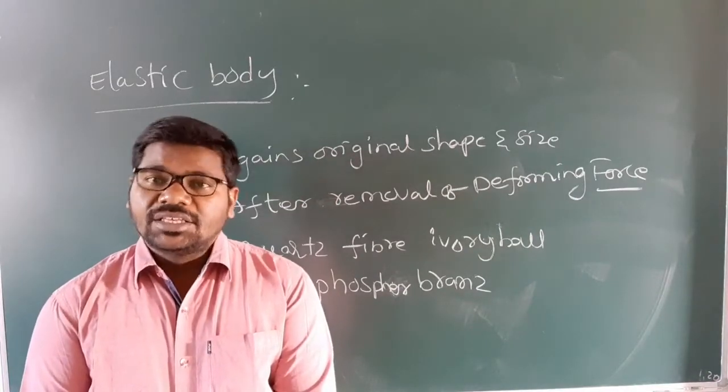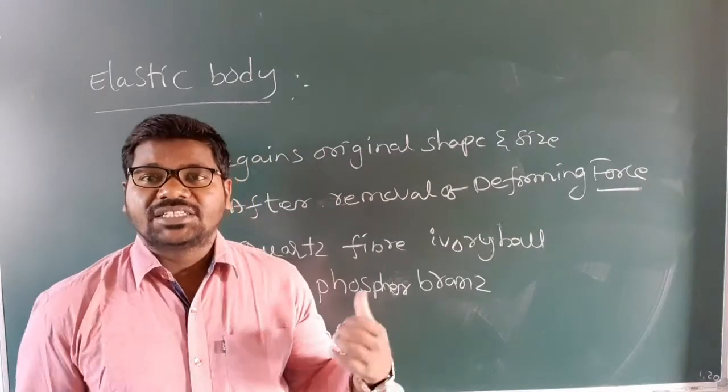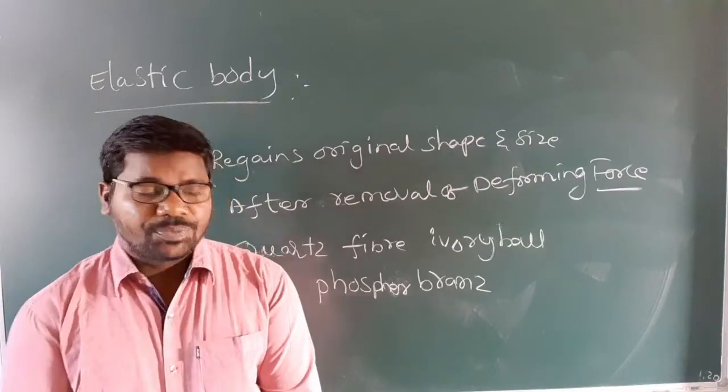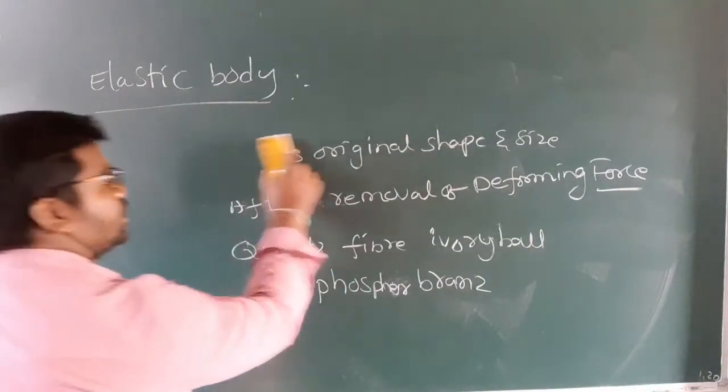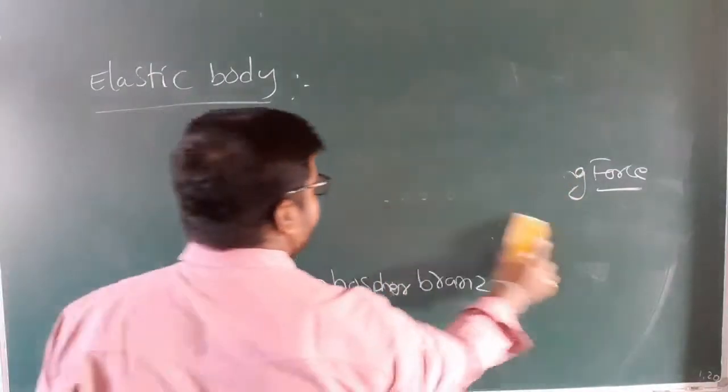Which are the examples of what, my children? Elastic body. Okay, elastic body completed. Then what is elasticity?